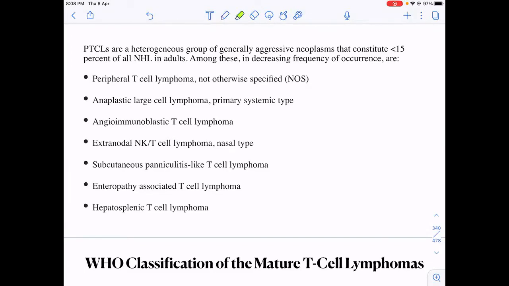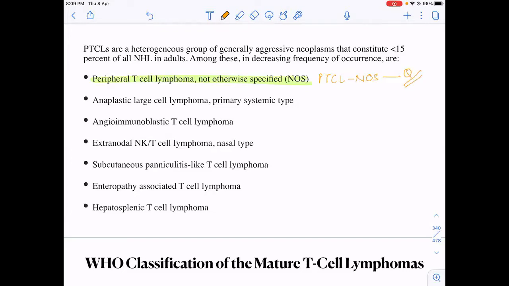This table or slide tells us that there are many T cell lymphomas, but which is the most common amongst all of these, and which is the least common? Peripheral T cell lymphoma, not otherwise specified, that is, PTCL-NOS, is the most common T cell lymphoma.